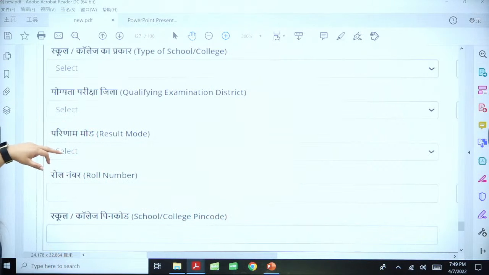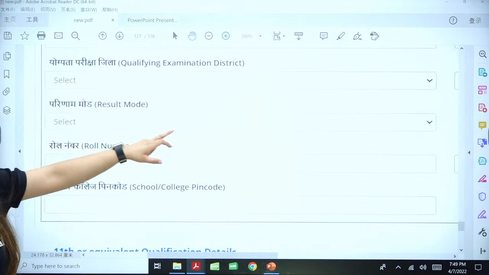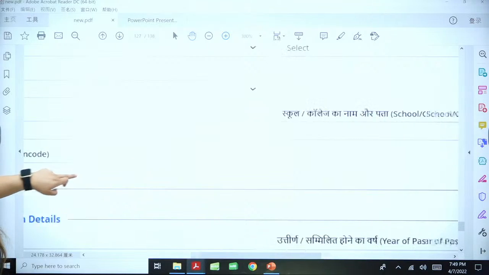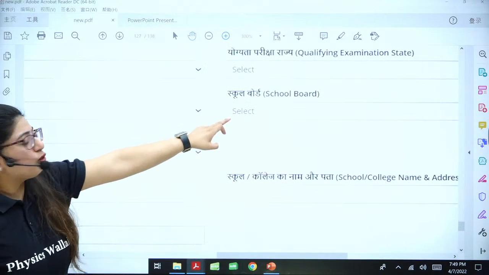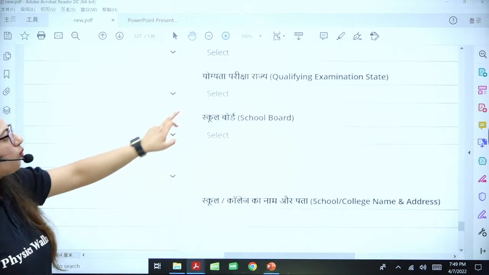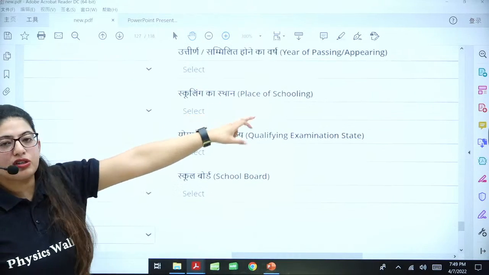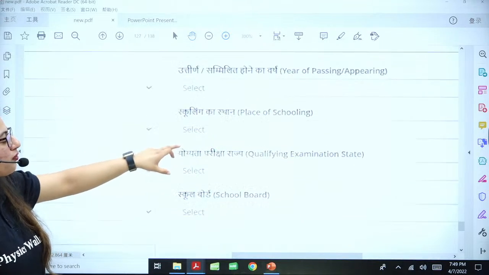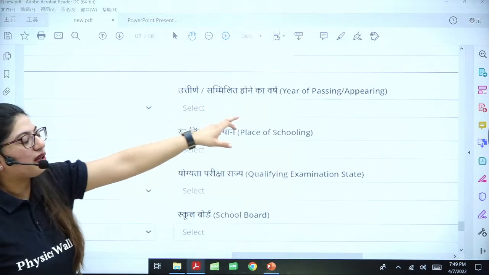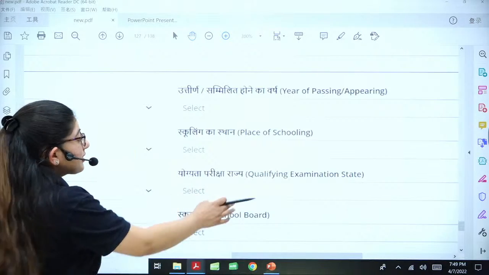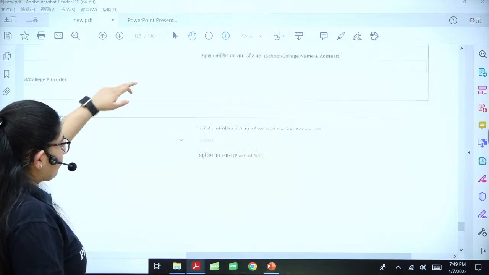Okay. Then you have result mode. What was the mode of your result there? Roll number and your school pin code, school address, school board like it was CBSE, and qualifying state, like my state was Punjab and my schooling was from a small town of Punjab, and my year of passing. Here you are not uploading any document. The same pattern is for 11th.